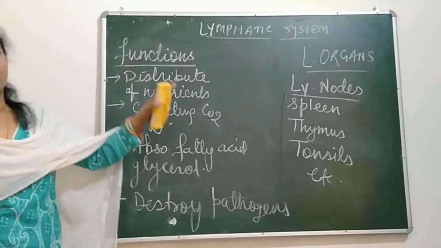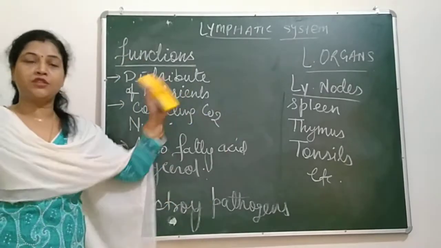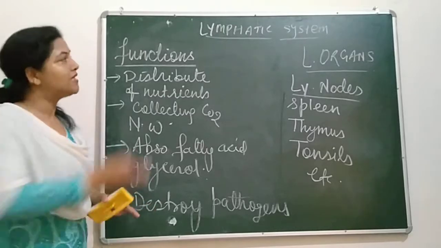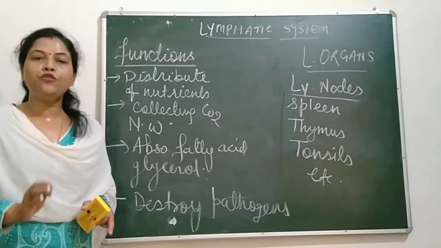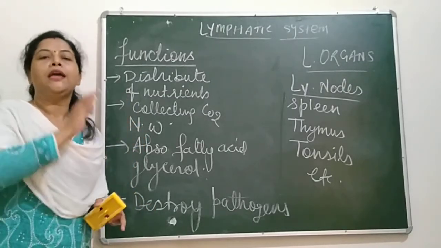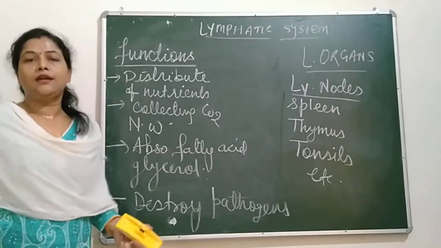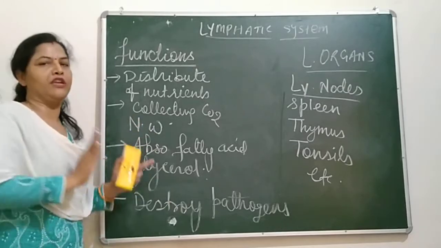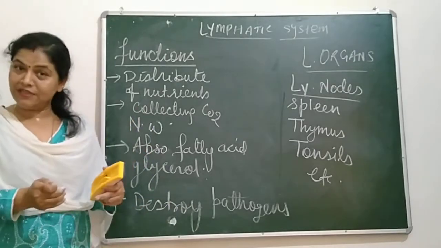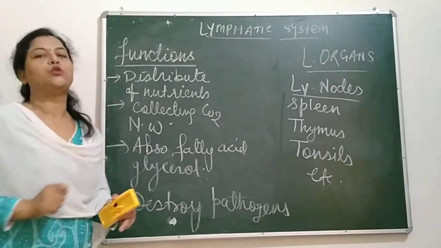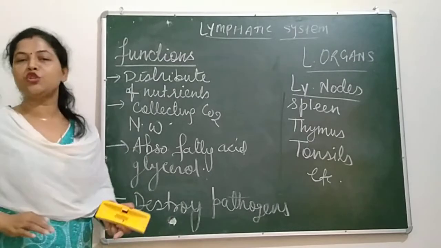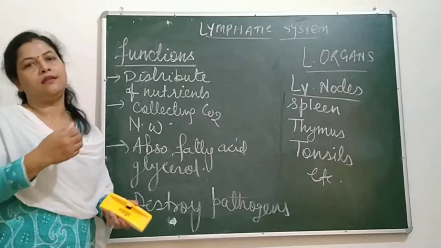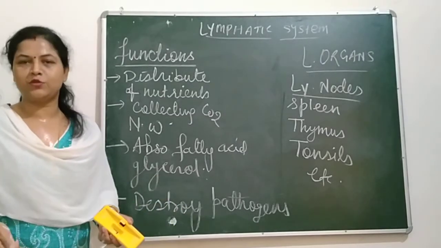So these are the complete functions, organs and the whole system which is known as the lymphatic system. Don't forget, this is just like blood but only colorless. They also have a network-like structure like blood vessels, and they also open into the heart for elimination of harmful substances and utilization of useful substances.